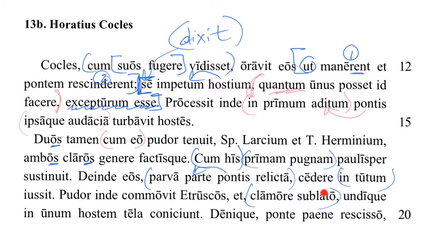With the noise having been raised, undique from all sides, another prepositional phrase here, in unum hostem tela, that is accusative, and the subject of coniciunt is the Etruscans. So first, subject, verb, direct object, and then the Etruscans become the understood subject. The Etruscans hurl weapons. Where? On the one enemy. When this was done.